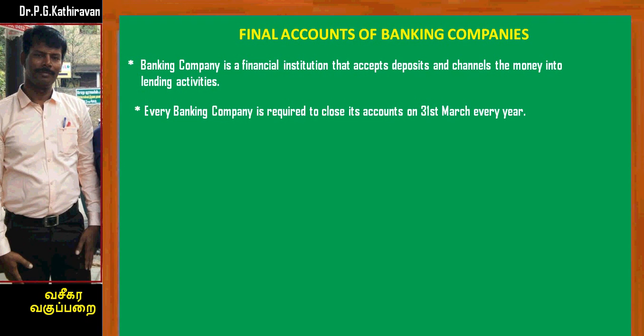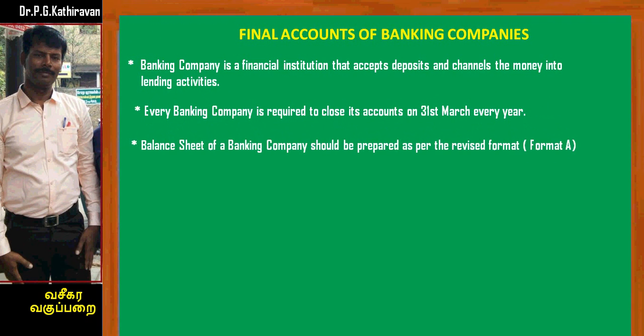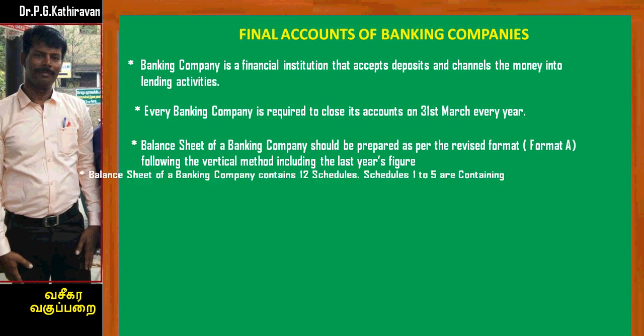Every banking company is required to prepare and close its accounts on 31st March of every year. Balance sheet of banking companies will be prepared as per the legal format A, in vertical format, including both the current year figures as well as the previous year figures.